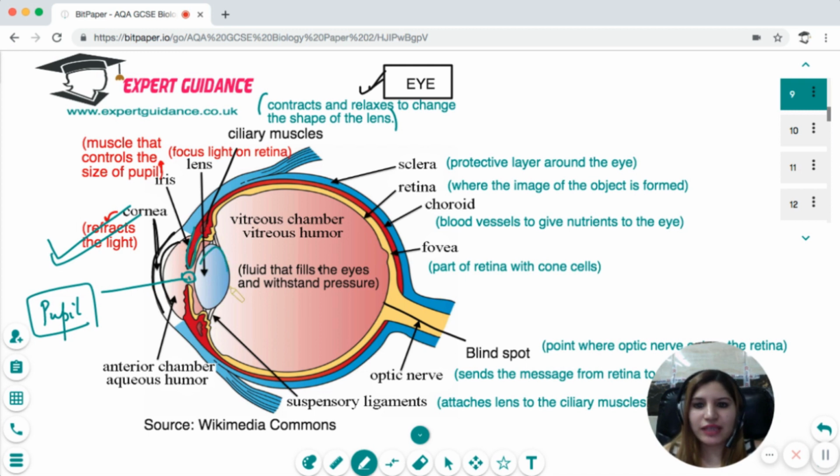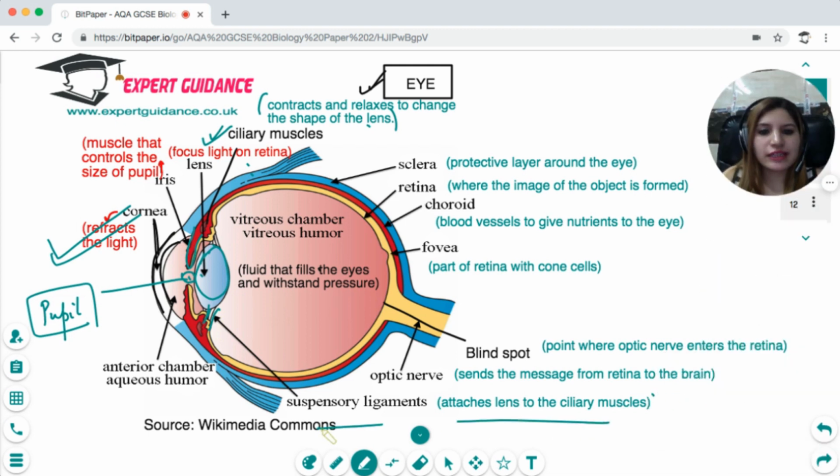Then you have the lens. The lens function is to focus the light on the retina. Then the lens is attached with the help of the ciliary muscles. It can contract and relax to change the shape of the lens. And there are suspensory ligaments that support the lens onto the ciliary muscles.